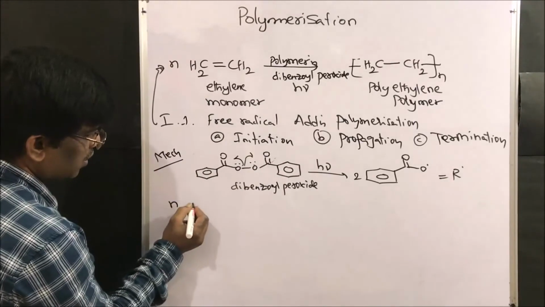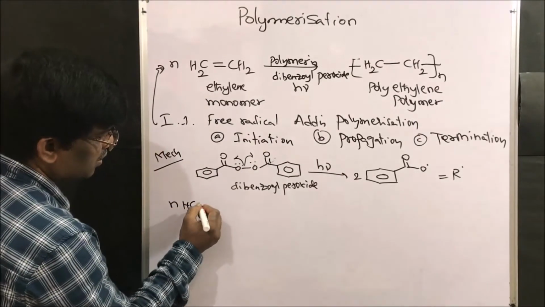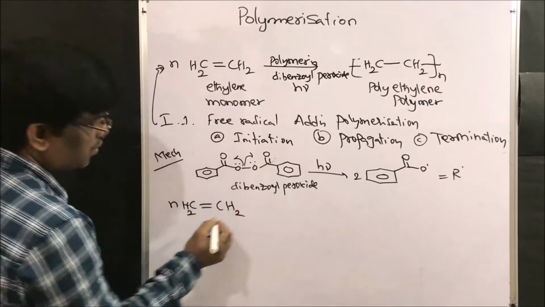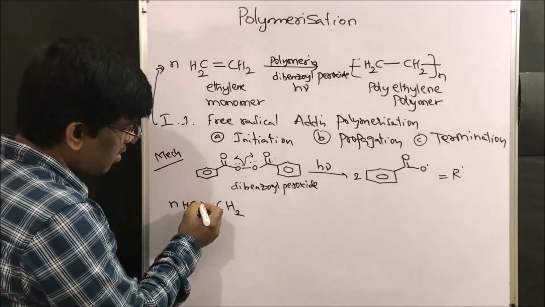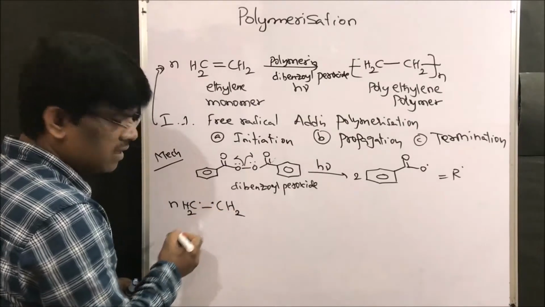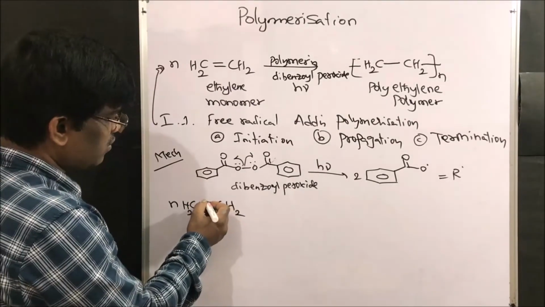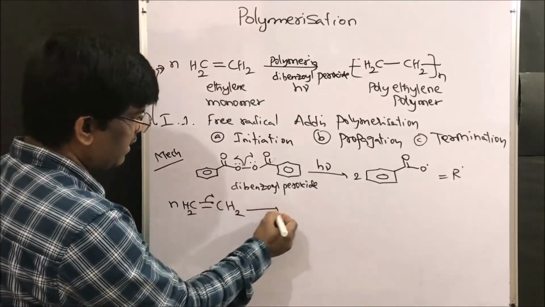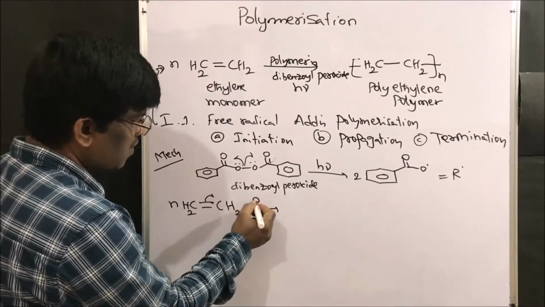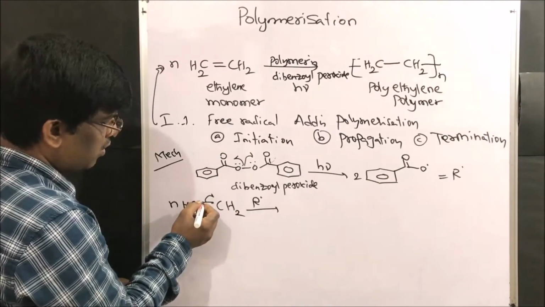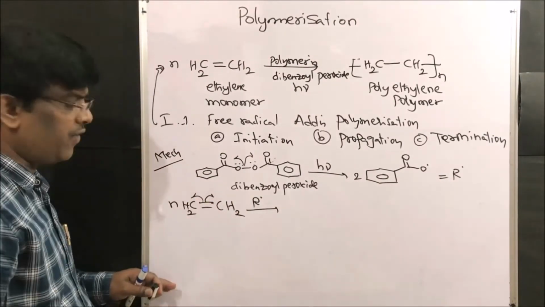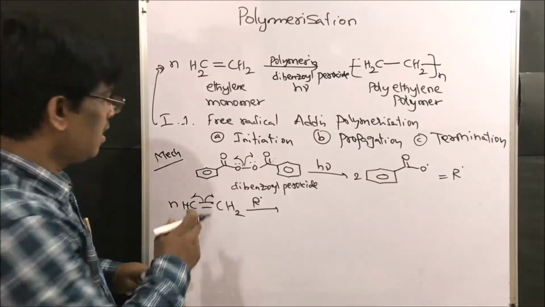Now it reacts with CH2=CH2. The double bond can be drawn like this, and it is going to cleave. In the presence of this free radical, it undergoes homolytic fission. How do we represent homolytic fission?